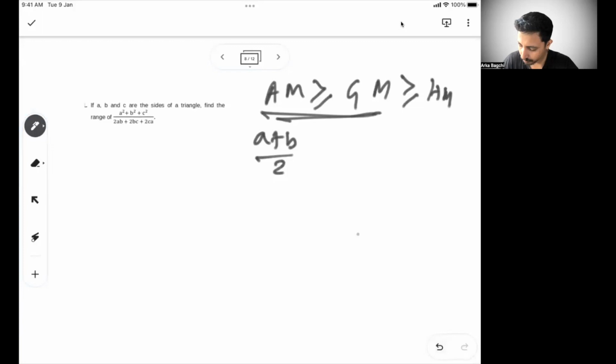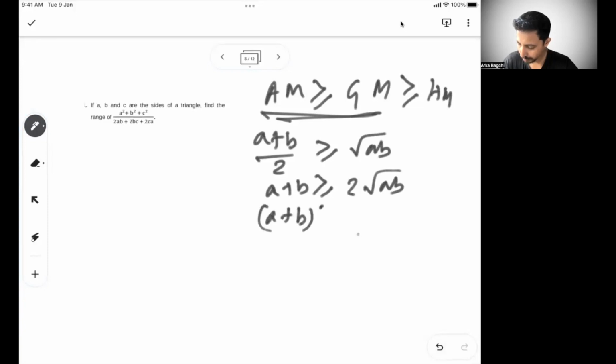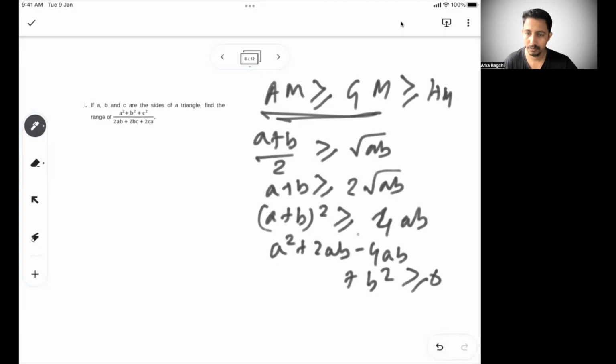(a plus b) by 2 must be greater than or equal to root over ab. So we can say a plus b must be greater than or equal to 2 root ab. Or if I do a whole square, (a plus b) whole square must be greater than or equal to 4ab. Or we can say a square plus 2ab minus 4ab plus b square greater than or equal to 0. Or we can say a square minus 2ab plus b square greater than or equal to 0.